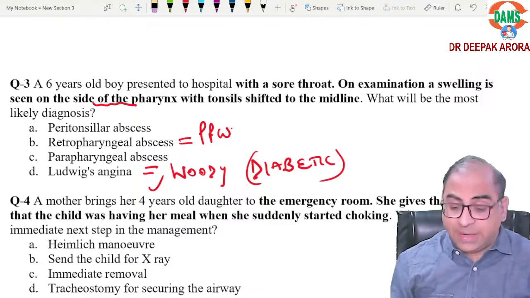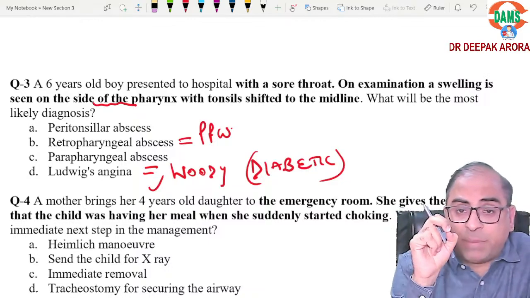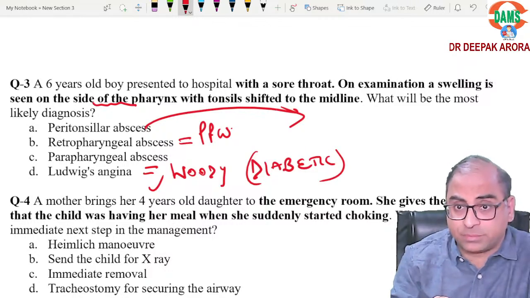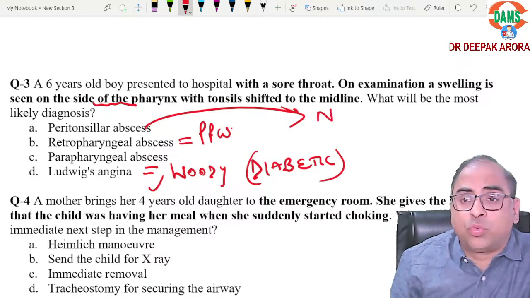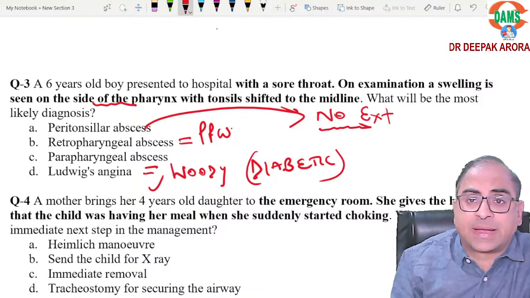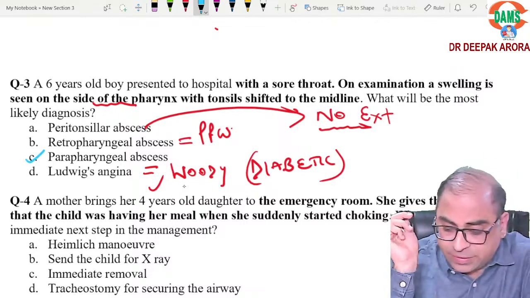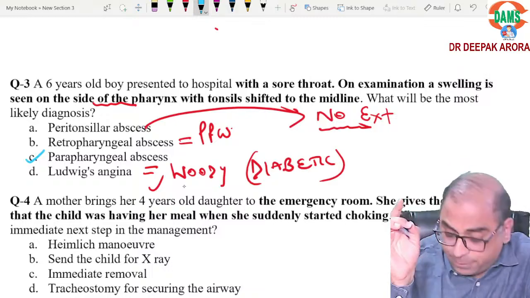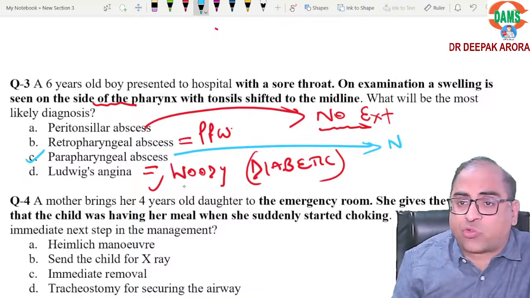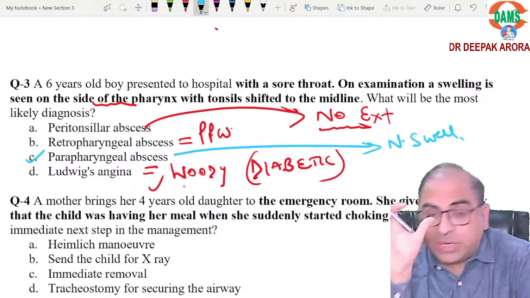Dr. Gaurav, excellent. How to differentiate peritonsillar abscess from parapharyngeal abscess? Peritonsillar abscess will push the tonsil to the midline, but there will be no external swelling, no external bulge in the neck. Am I understandable? In parapharyngeal abscess, which is the right answer in this MCQ, there will be neck swelling present. Very good. If neck swelling is there, I will go for parapharyngeal abscess. Is it clear, beta? Crystal clear?